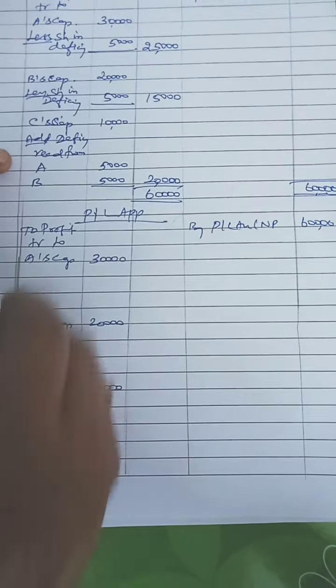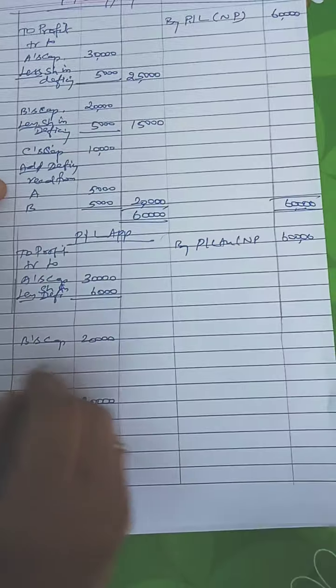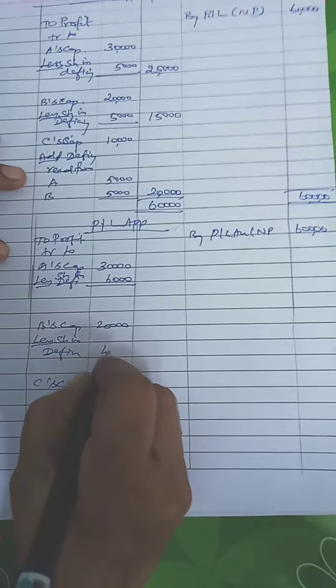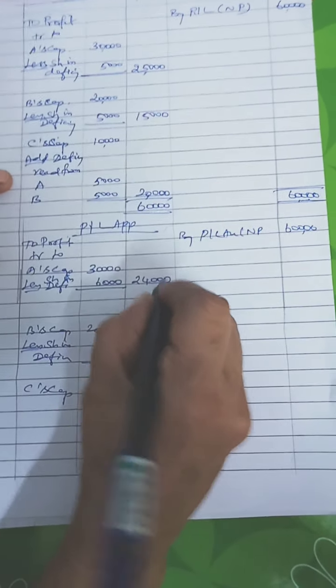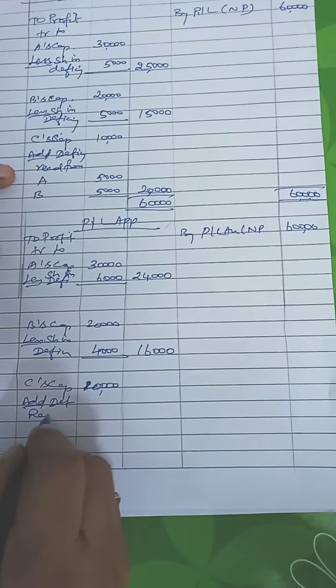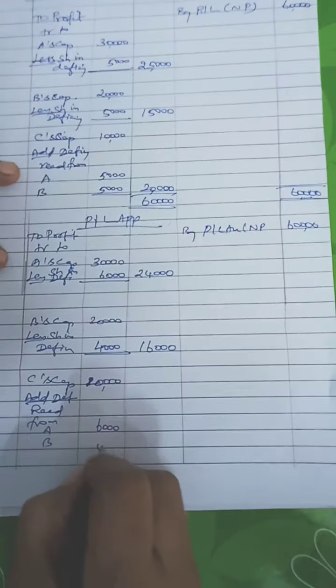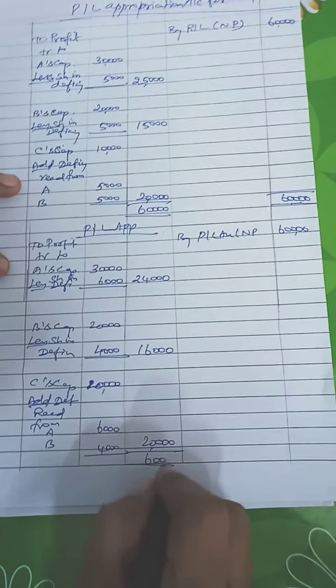Less share in deficiency: in the second case 6,000 A will give to C, and less share in deficiency 4,000 for B. 30,000 minus 6,000, 24,000. 20,000 minus 4,000, 16,000. Add deficiency received from A and B, 6,000, 4,000. So guaranteed profit 20,000. Totally 60,000.